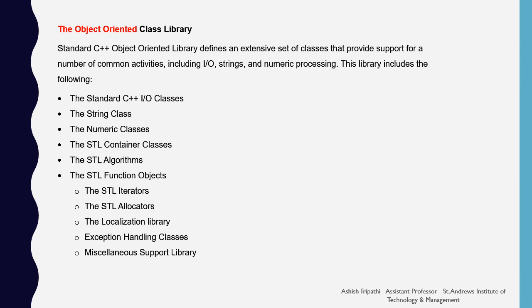The object-oriented class library defines an extensive set of classes that provide support for a number of common activities including input-output, strings, and numeric processing.